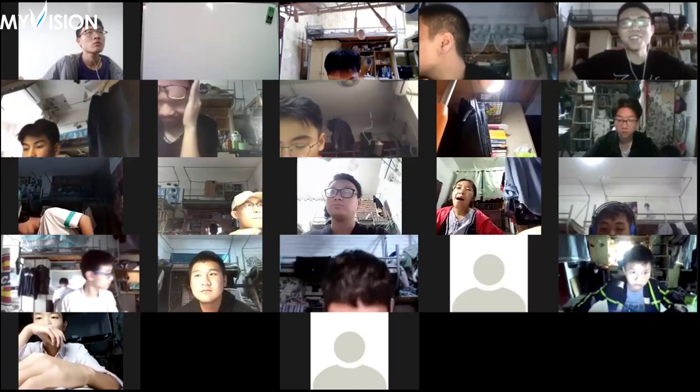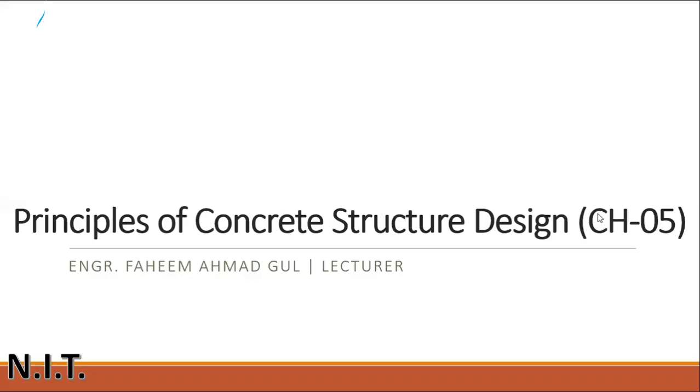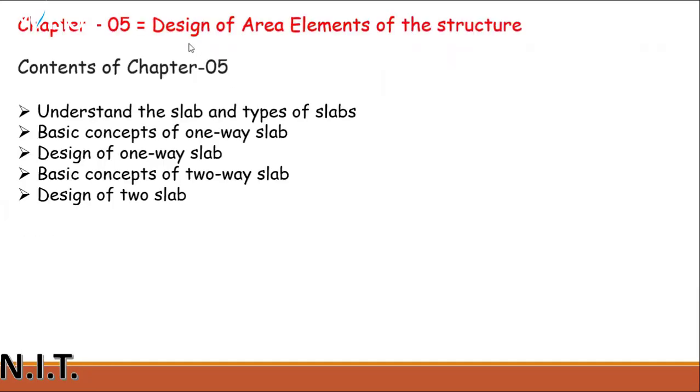Okay, let's start the new chapter, chapter number 5, of Principle of Concrete Structure Design. The name of the chapter is design of area elements of the structure. The contents of this chapter are: understand the slab and types of slabs. You need to understand the slab. What does it mean? What is a slab actually? And what are the types of slabs? All these things will be studied here in this chapter.